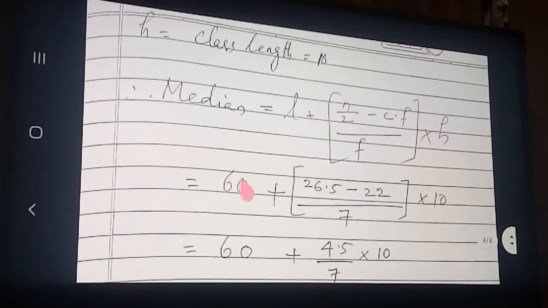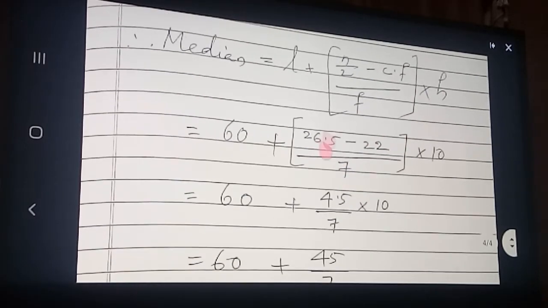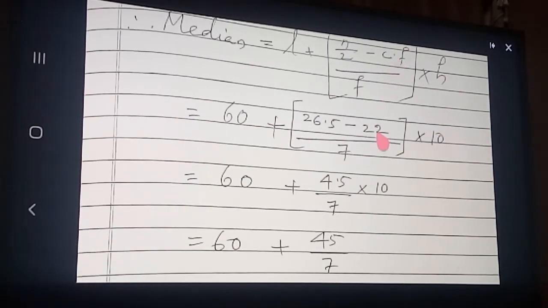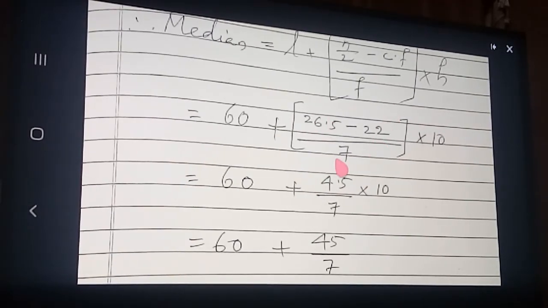Then you simply apply the formula. In the place of L you apply 60. In the place of n by 2 you give the value 26.5. In the place of CF you give the value of CF, and f is the frequency of the median class. CF and f are different. Class size is 10. So 60 plus 26.5 minus 22 by 7 into 10. 26.5 minus 22 is 4.5, divided by 7, into 10.